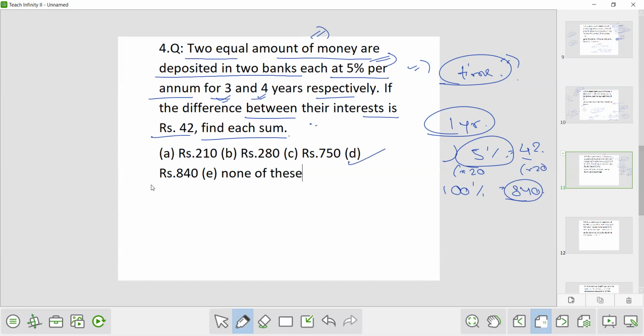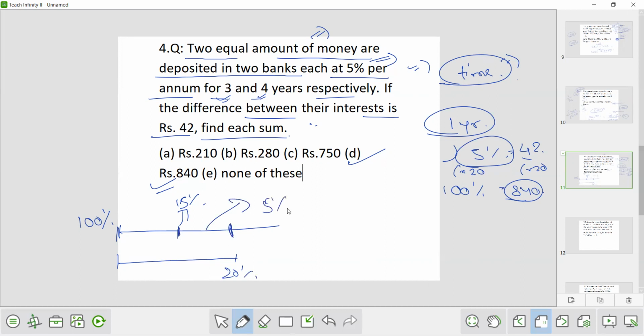The best way to solve these types of questions, again, I will explain to you. Don't worry. Look here, what is given. Let's say the principal is always 100%. For 3 years, at the rate of 5%, the interest will be 15%. For 4 years, it will be 20%. So what is the difference? This 5% is the difference, and this difference is given as 42.